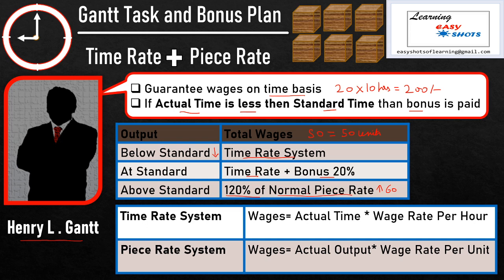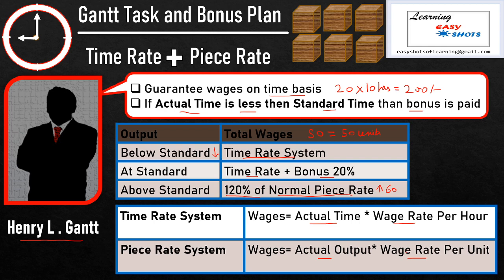Now, how are the total wages calculated when time rate system or piece rate system is applied? When time rate system is applied, the formula to calculate wages is actual time taken by the worker to complete the task into wage rate per hour, and when piece rate system is applied, then actual output manufactured by the worker into wage rate per unit.